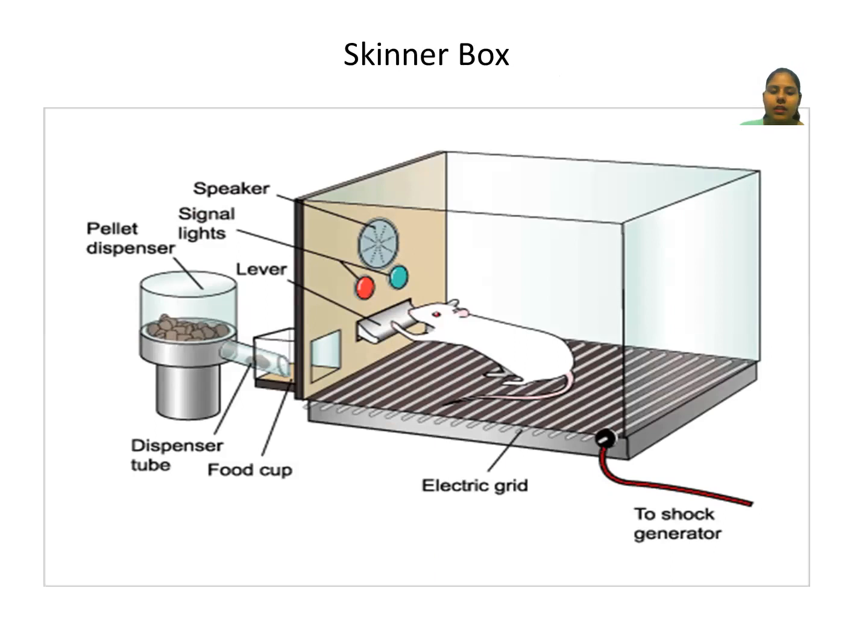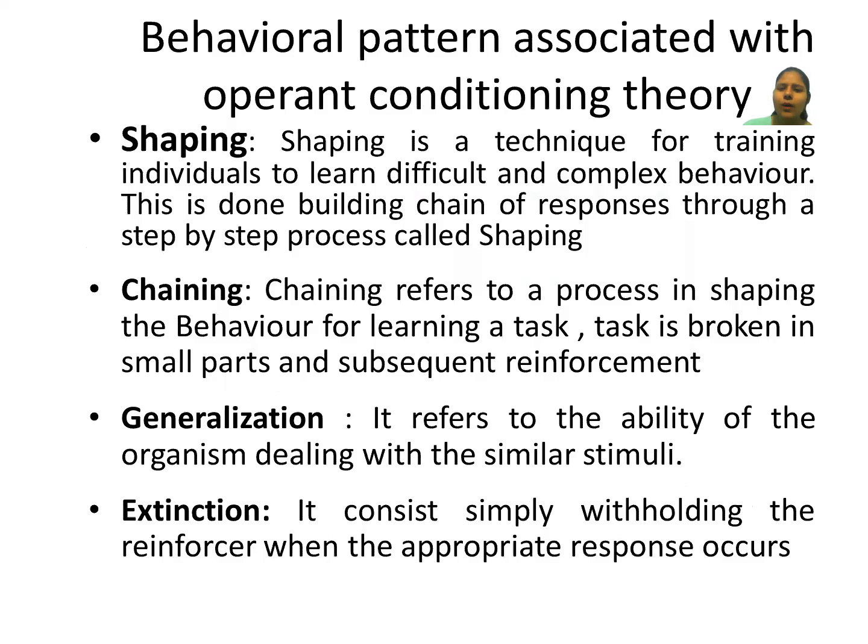Now, there is a red light and a green light, right? Whenever the lever is pressed, the food will come out, but due to the light, that green light or red light will come, there will be a shock generator also. Now, why has he done this rat experiment, and why has he put an electric shock in that box? So that whenever the rat is pressing, he will be getting a shock and food also.